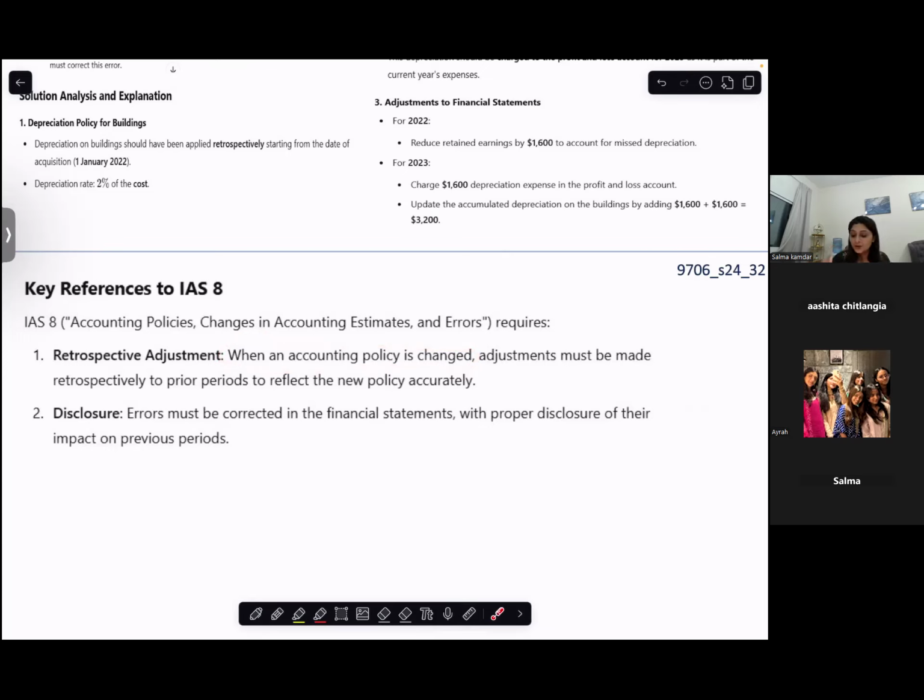When an accounting policy is changed, what do you do?